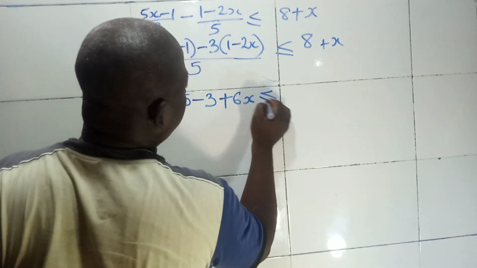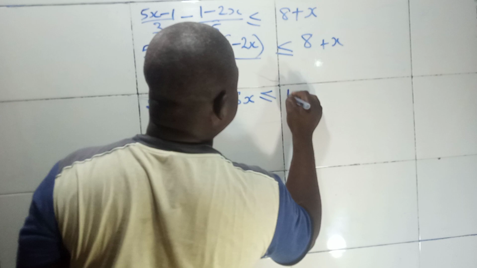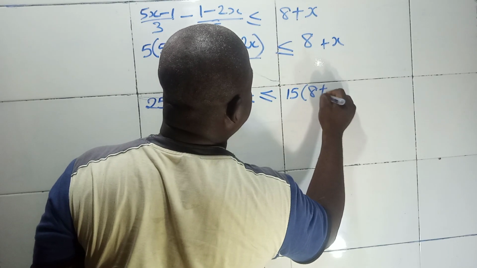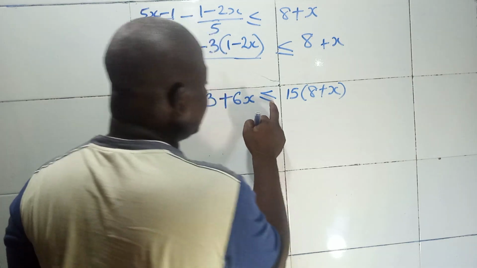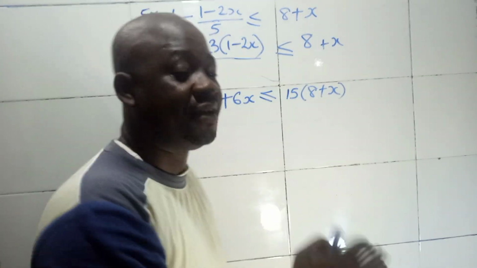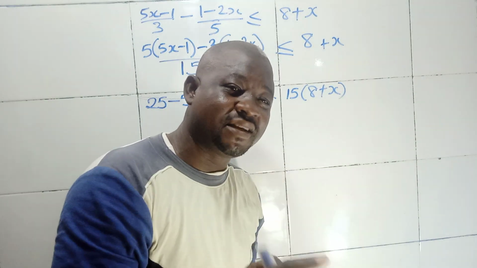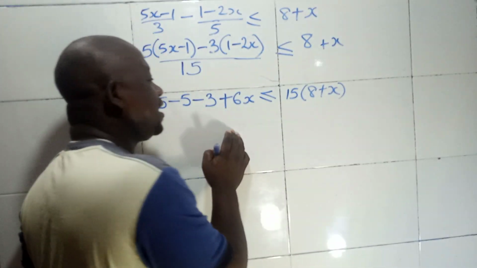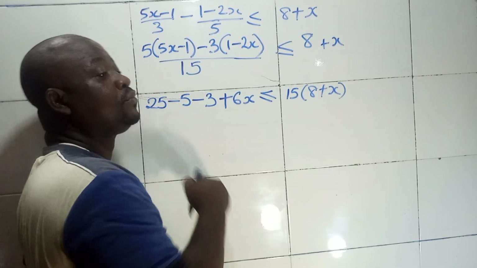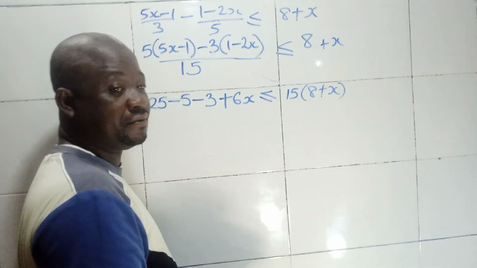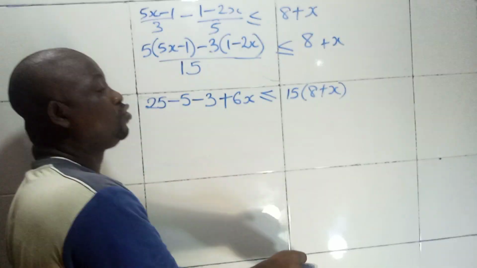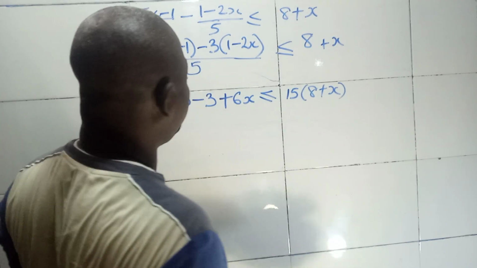So less than or equal to 15 into bracket 8 plus x. You can see I didn't alter this sign. I've told us that the only time you can alter this is when you are dividing through by a negative. But for you not to make mistakes, don't cram anything. Ensure that the unknown value is positive when you are trying to compare which one will come to one side and which one will go to the other side.